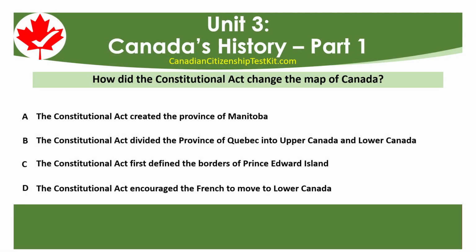How did the Constitutional Act change the map of Canada? A. The Constitutional Act created the province of Manitoba. B. The Constitutional Act divided the province of Quebec into Upper Canada and Lower Canada. C. The Constitutional Act first defined the borders of Prince Edward Island. D. The Constitutional Act encouraged the French to move to Lower Canada.